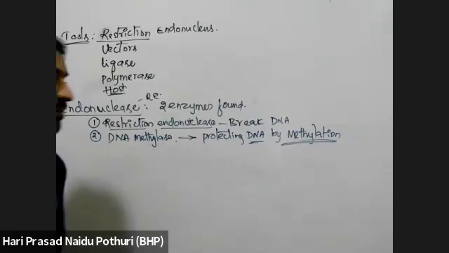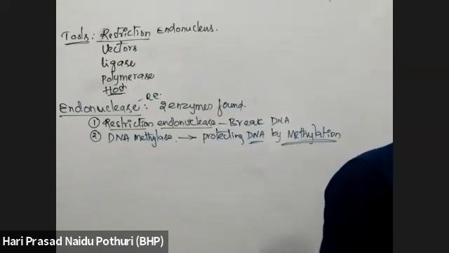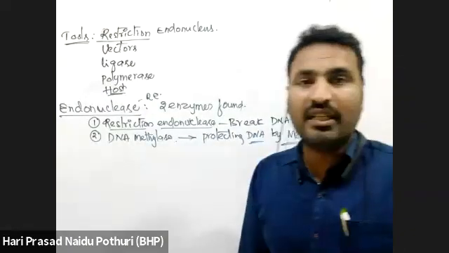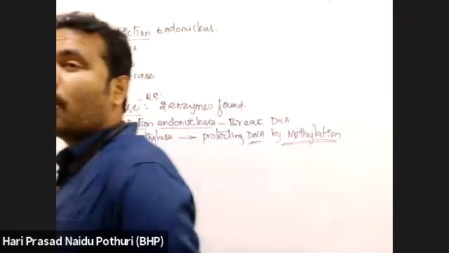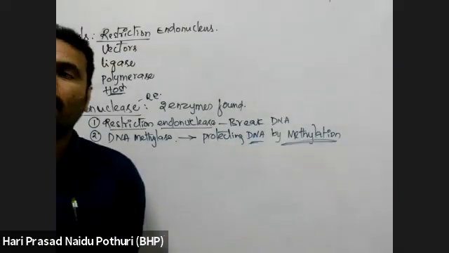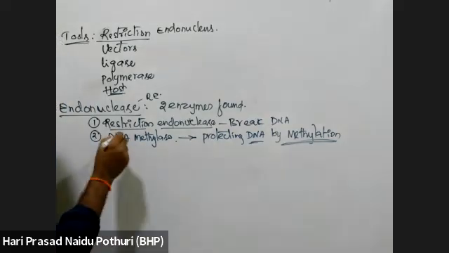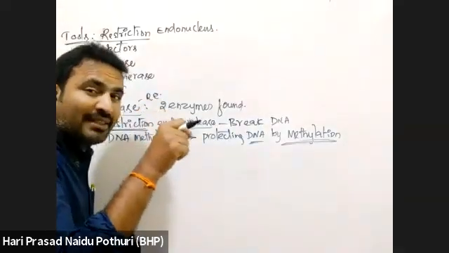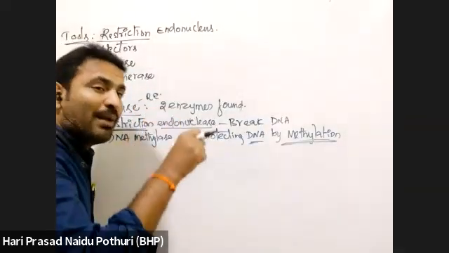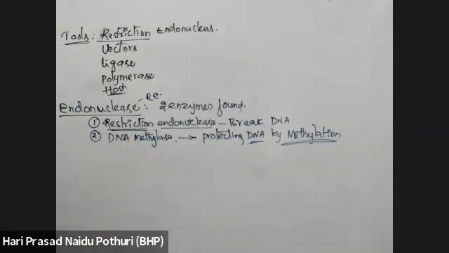Restriction system. Actually, what is restriction endonuclease? Restriction endonuclease is a bacterial enzyme which protects bacteria from viruses. Usually, restriction enzymes are produced by bacteria to protect the bacterial cell from viral particles.